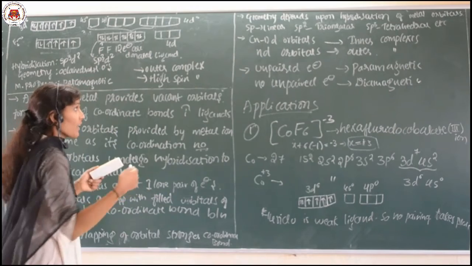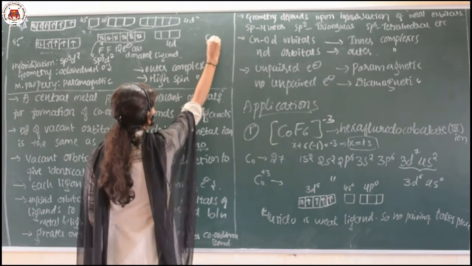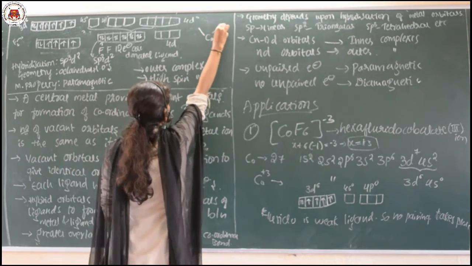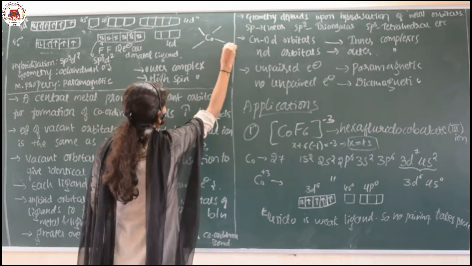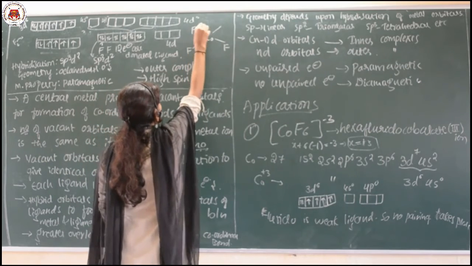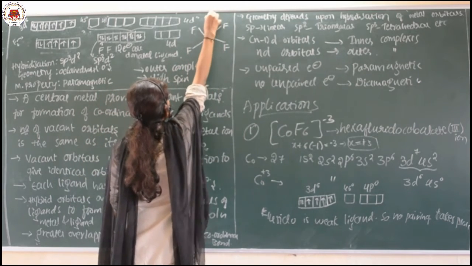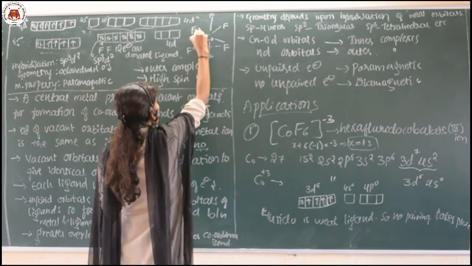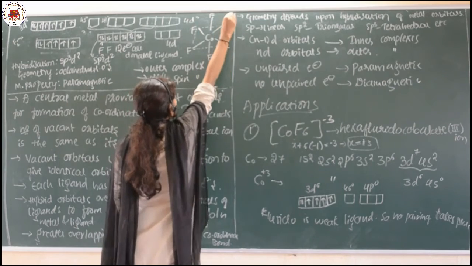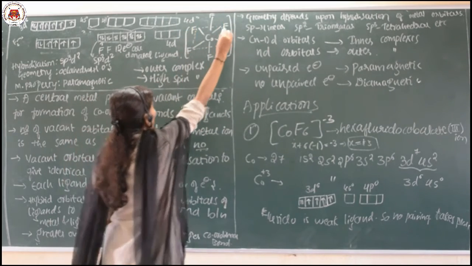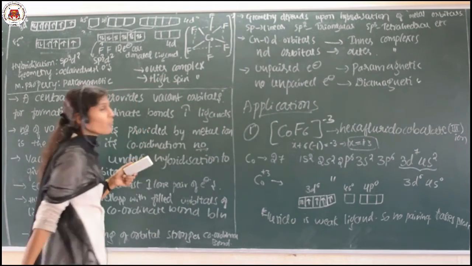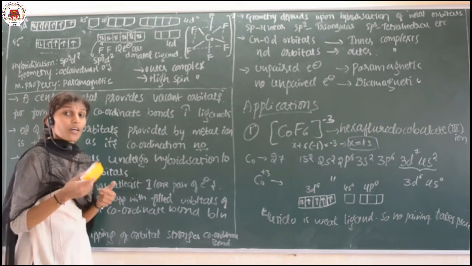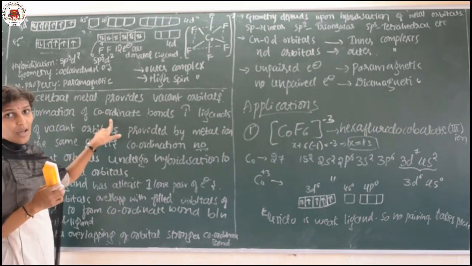Then I told you octahedrally, so how will the structure be? The structure will be like this. Cobalt is the central metal atom and 6 fluorines are attached to it in this way. So, this is the complex which has a charge of -3. This is the octahedral.